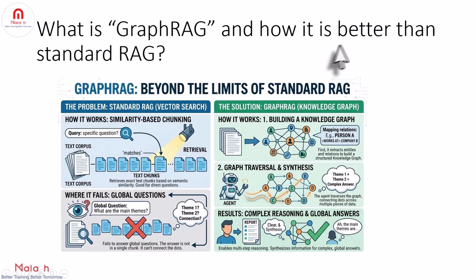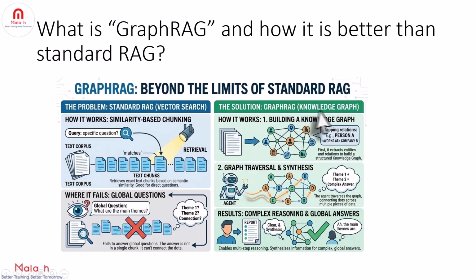Let's understand what graph RAG is and how it is better than standard RAG. Graph RAG improves reasoning over multiple pieces of information. The limitation with regular RAG is that it retrieves text chunks based on similarity. And this works if your requirement is retrieving direct answers, but it fails for global questions like what are the main themes in this data set, because the answer may not be in a single chunk, right?